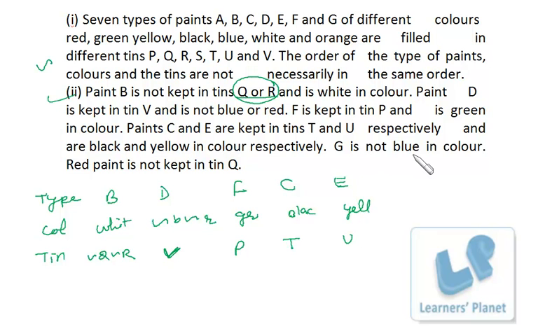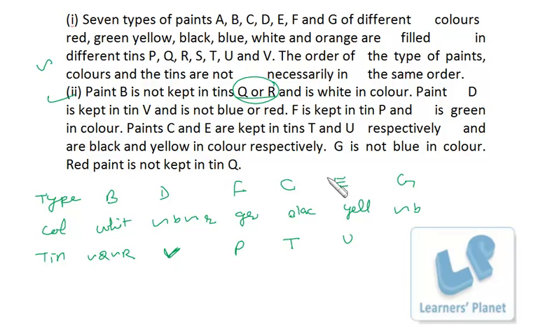G is not blue in color and red paint is not kept in tin Q. Now we are left with G and Q. G is not blue in color, so here it's blue in color, and red is not kept in tin Q. So I can write Q over here also.